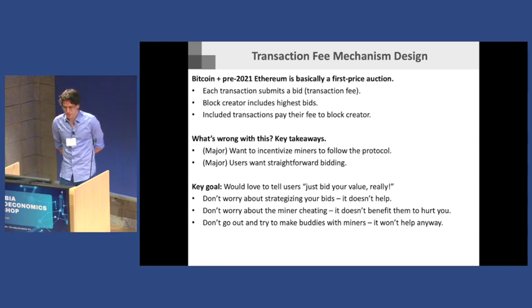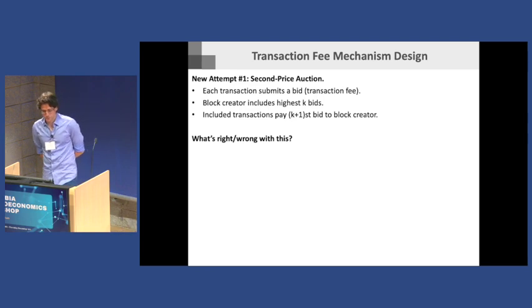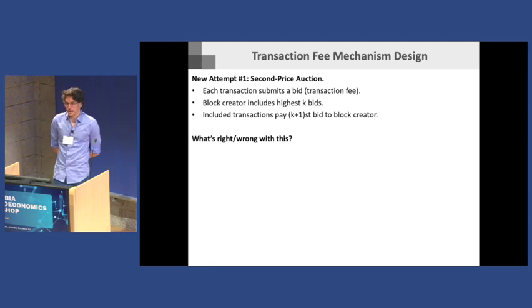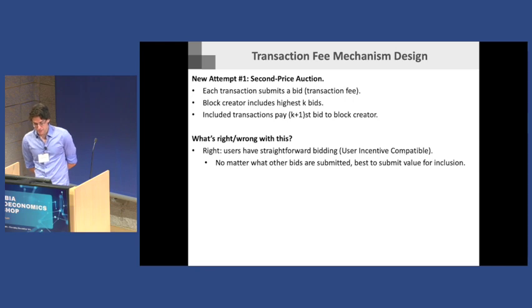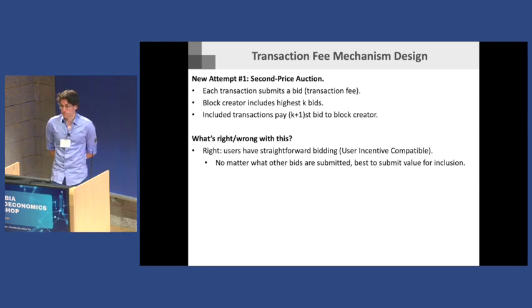And so I'll give you maybe just a very quick intro for people who haven't thought about this before. The natural thing that someone would try, if they know a little bit of auction theory and they heard that the first price auction was not a good idea, is they say, maybe we should use the second price auction. And what's nice about that, if you're familiar with some auction theory, is that it is incentive compatible, so it's easy as a user to bid.